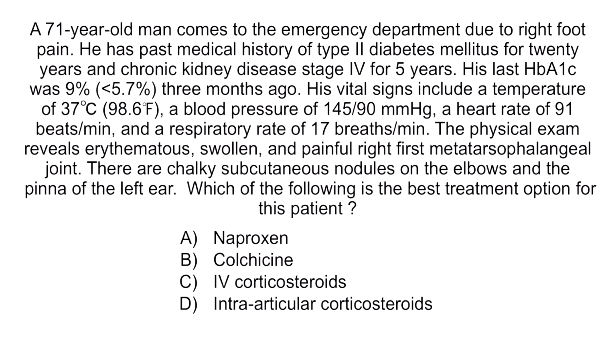A 71-year-old man comes to the emergency department due to right foot pain. He has past medical history of type 2 diabetes mellitus for 20 years and chronic kidney disease stage 4 for 5 years. His last hemoglobin A1C was 9% 3 months ago. His vital signs include a temperature of 37 degrees Celsius, a blood pressure of 145/90, heart rate of 91, and respiratory rate of 17. The physical exam reveals erythematous, swollen, and painful right first metatarsophalangeal joint. There are chalky subcutaneous nodules on the elbows and the pinna of the left ear.